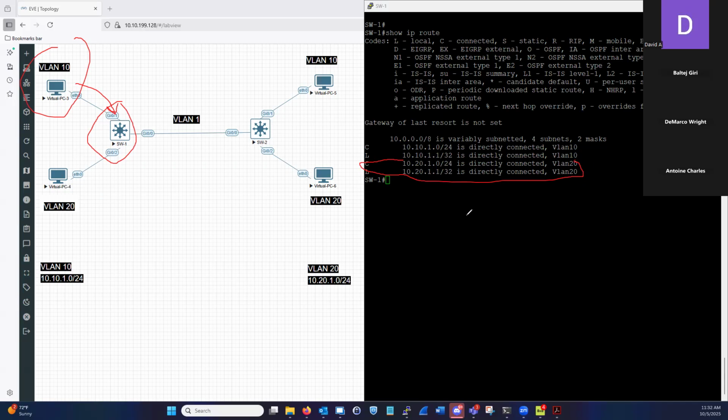I need to first send it to VLAN 10, right? Because the gateway for PC3 is this bad boy right here, right? Because PC3 is again another host. It doesn't have a route configured on it for VLAN 20. So it's going to send it to its gateway.